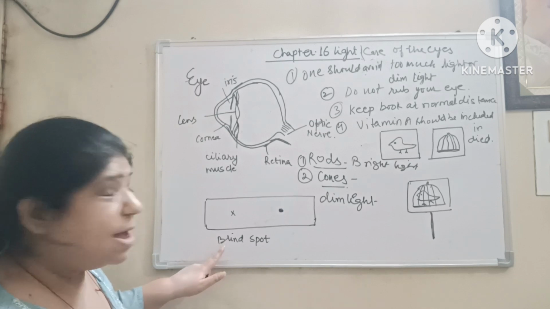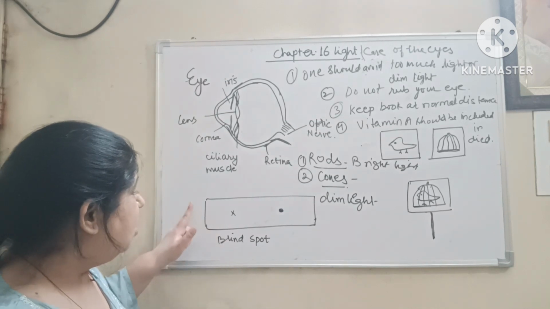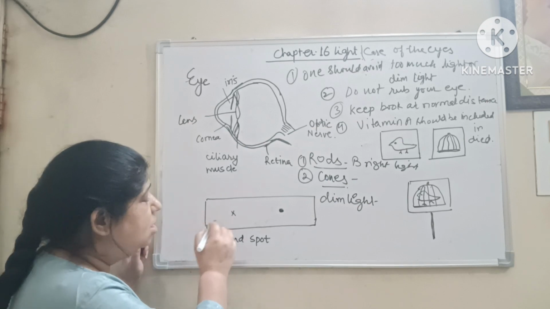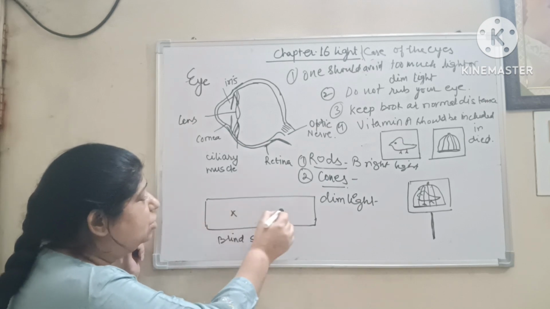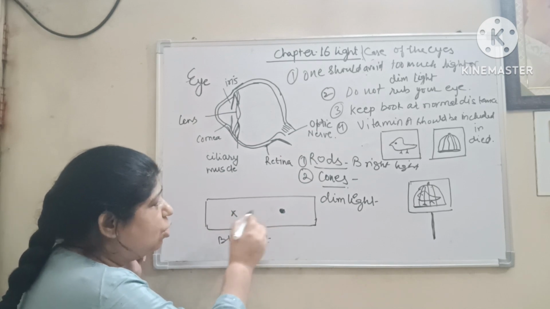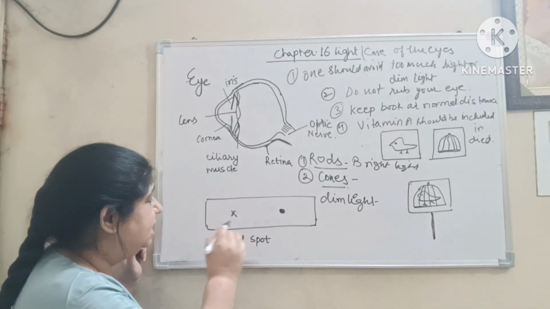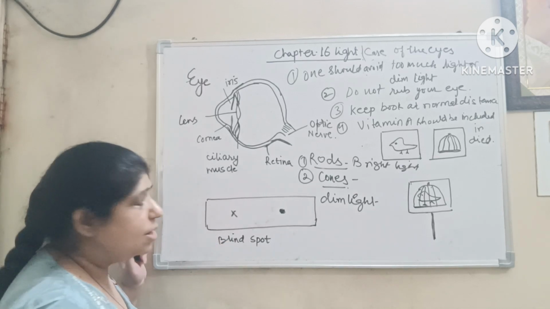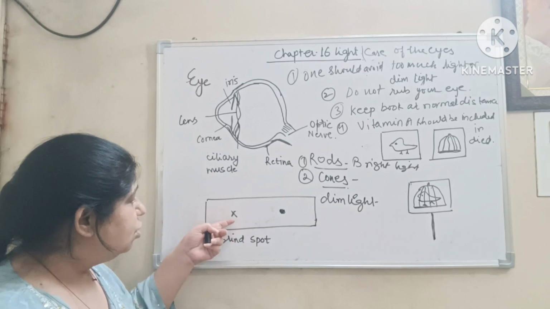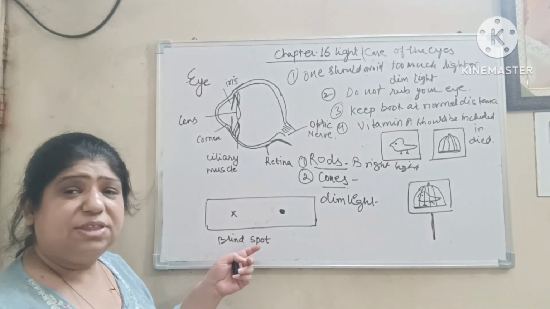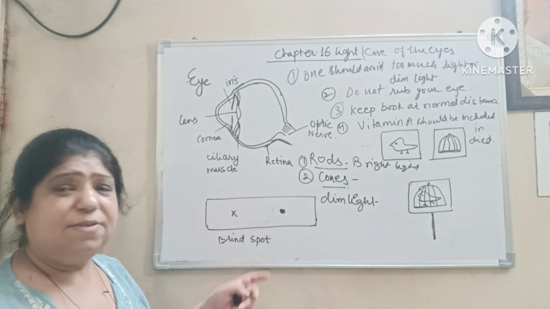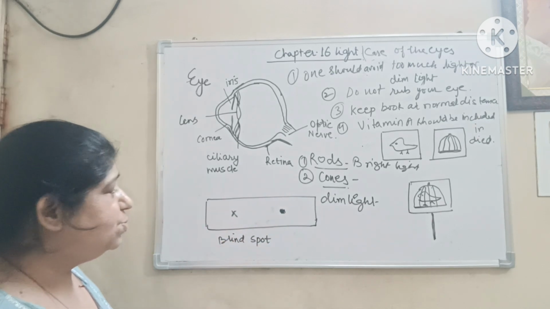To determine the blind spot, we can have one activity. Take a white paper, put a cross and dot on it. Make sure that the distance between cross and dot is 8 to 6 centimeter. Now cover your left eye and try to see cross. There will be a point when dot will be invisible. This is the blind spot.